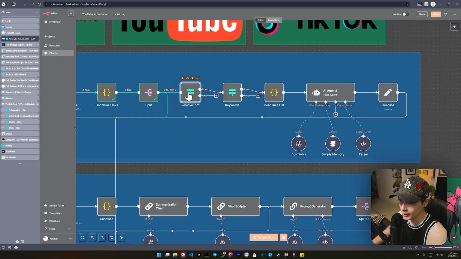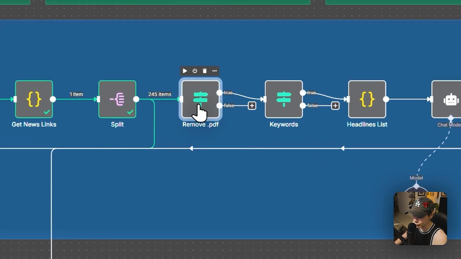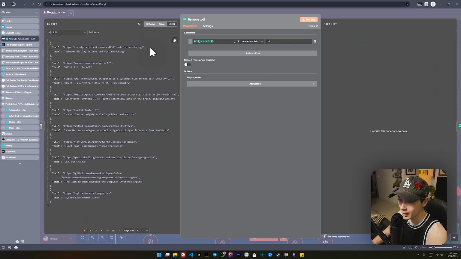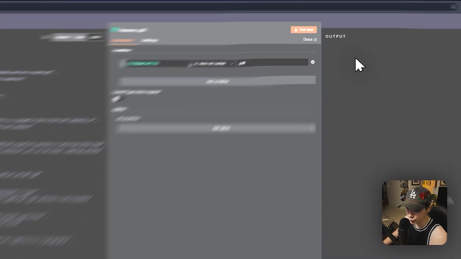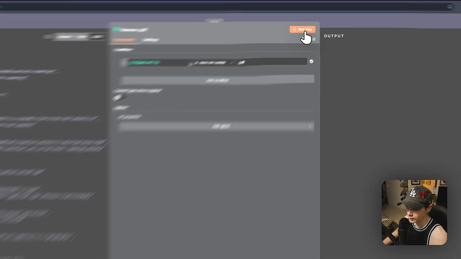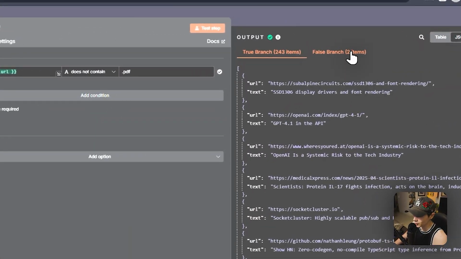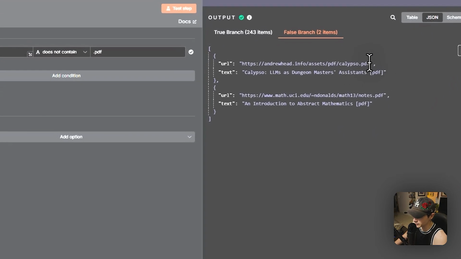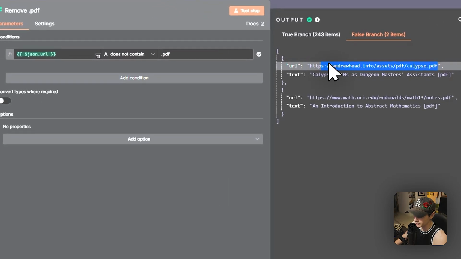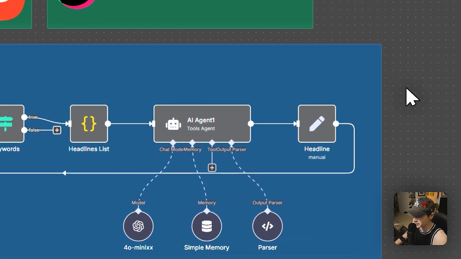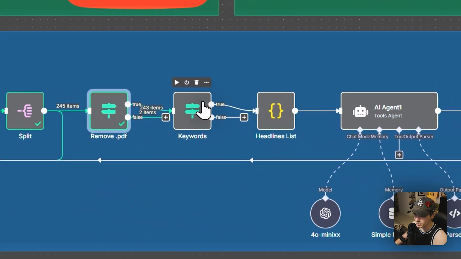Now for the if node right here, I'm setting this to remove PDFs. If any of these have PDFs in them, I'm essentially just removing those from the list. If I do a little test step here, you'll probably see a few get removed, because sometimes people do post simple PDFs as well. There's nothing wrong with that, but for my AI agent to handle, I don't want PDFs. I just want articles.